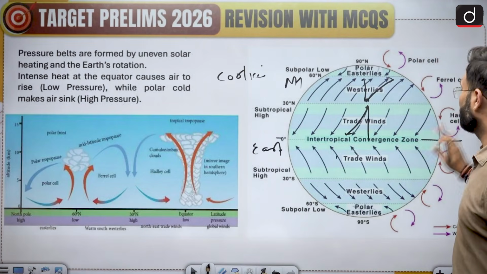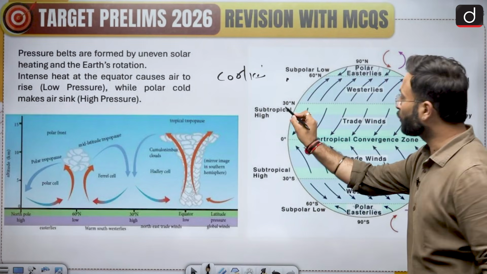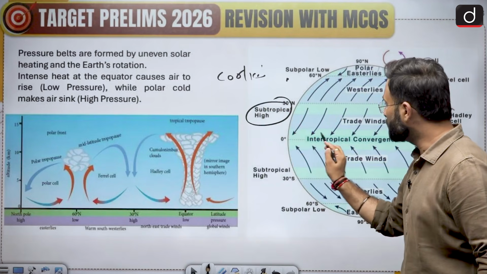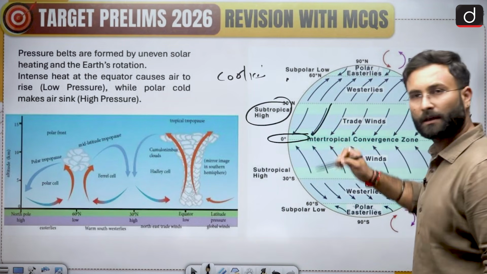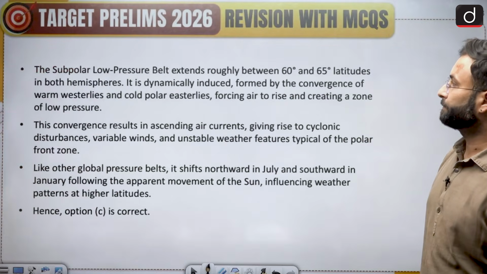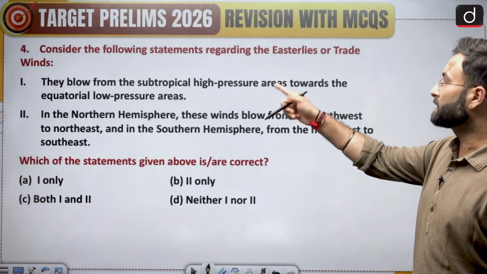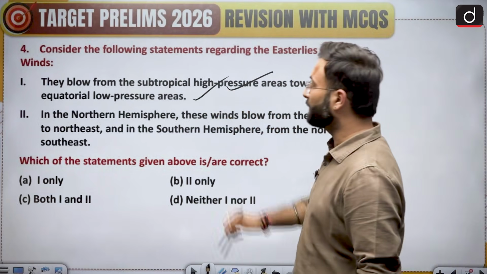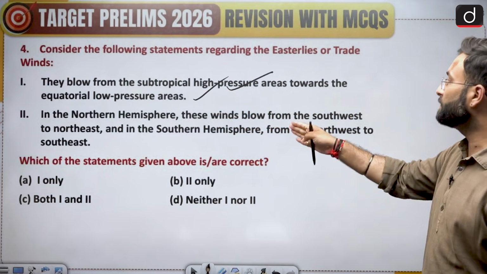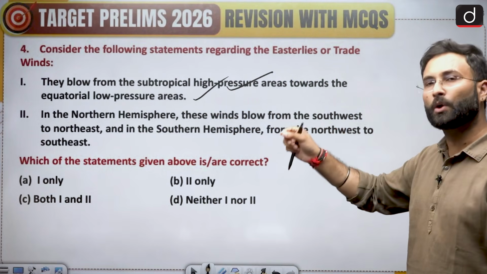So here you can see, this is your subtropical high pressure area, this is your equatorial low pressure area, and this is moving from the east, towards the equator. They blow from the subtropical high pressure area towards the equatorial low pressure area. This statement is correct. Now, in the northern hemisphere, these winds blow from the southwest to northeast.